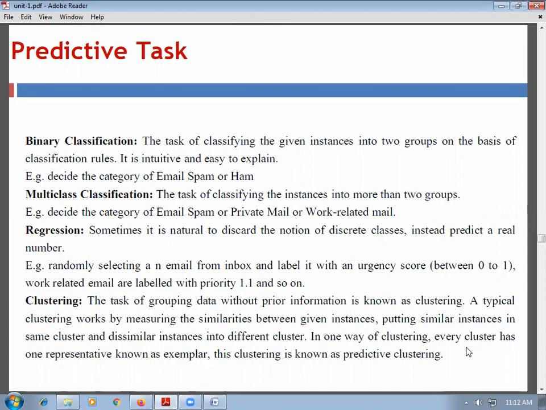In case of email, spam mails will be grouped in one group, the second group will be for private mail and the third group will be for work related mail. These three groups are nothing but the clusters. Why? Because the mails within a group are similar to each other, and spam mail and private mail are different, so they are divided into different clusters.